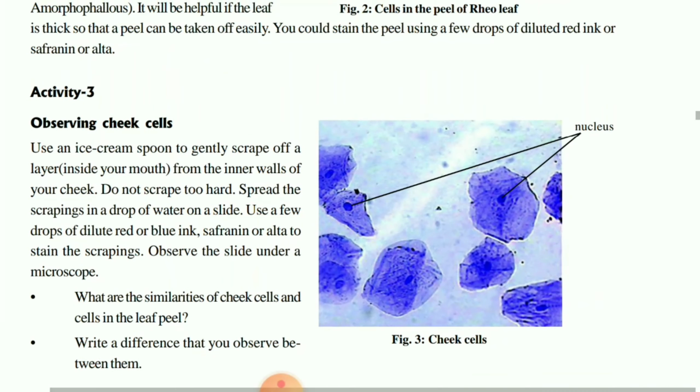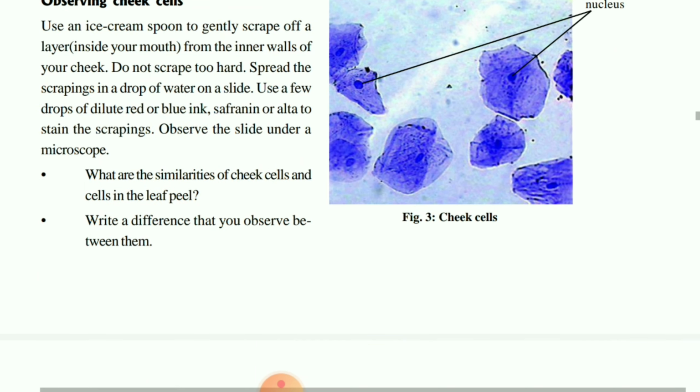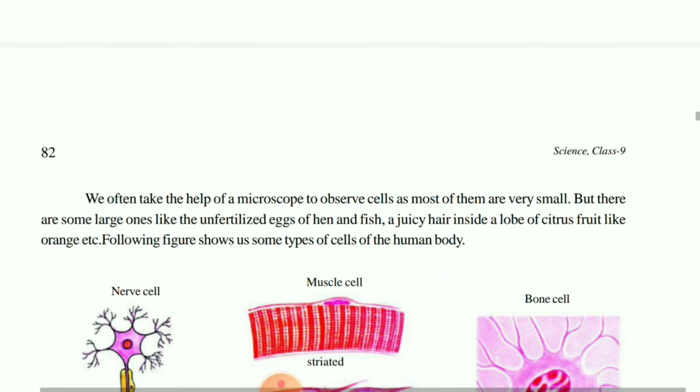In the same manner, children, you can do the cheek cells also. As you know, we have cheeks, and inside the cheek we have cheek cells. By scratching with the help of a slide, you can do it directly, and here we can use a stain. It may be saffron, methylene blue, or blue ink, so the cells will be clearly visible. Okay children, if possible, in future I will show you all these slides.